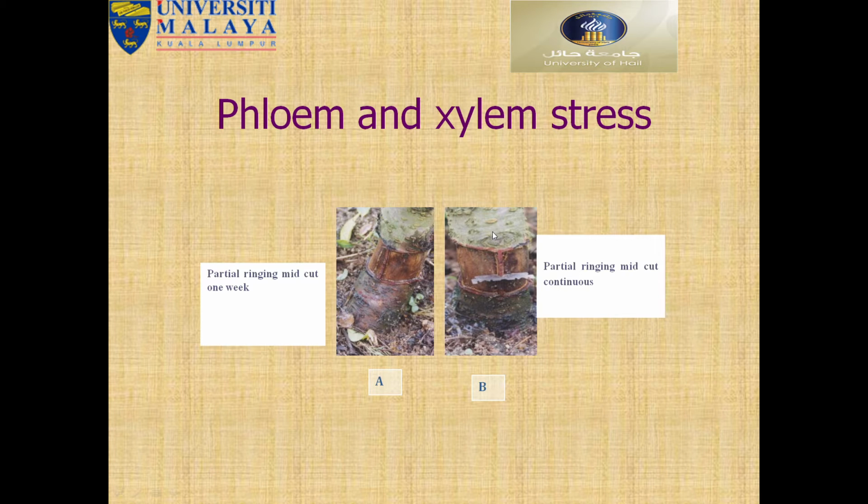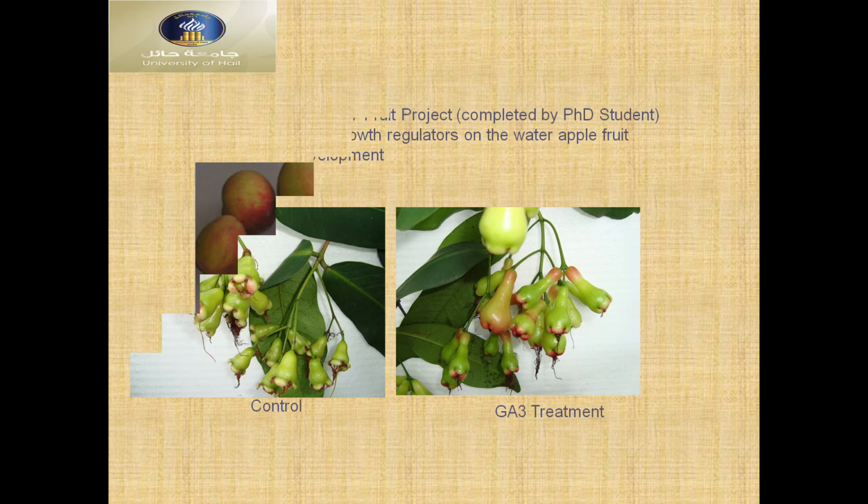That's why carbohydrate was reserved here. That's why we got this carbohydrate used for the fruit development. Then we can see this is the result.